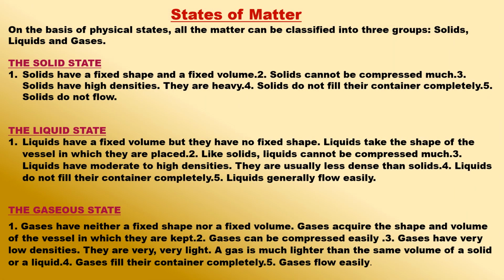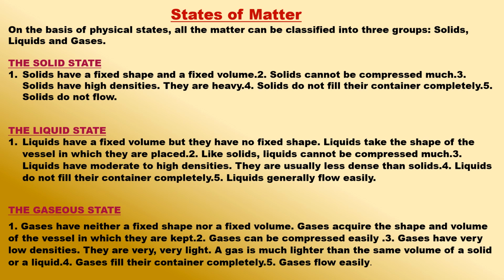States of matter. On the basis of physical states, all the matter can be classified into three groups: solids, liquids and gases. For example, one, sugar, sand, iron, wood, rocks, minerals and ice are solids. Two, water, milk, oil, kerosene, petrol and alcohol are liquids. Three, air, oxygen, hydrogen, carbon dioxide and steam are gases. Solids, liquids and gases are called the three states of matter. In other words, matter exists in three physical states: solid, liquid and gas.